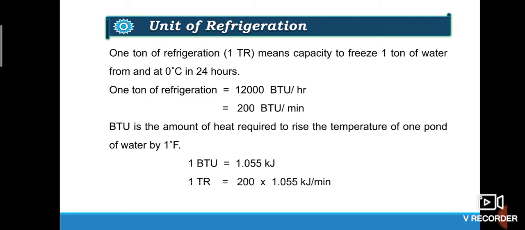So 1 TR is equal to 200 into 1.055, so this will be equal to 211 kilojoule per minute or 3.517 kilojoule per second or kilowatt. Remember, nowadays 1 ton of refrigeration is equal to 3.5 kilowatt of heat extraction.